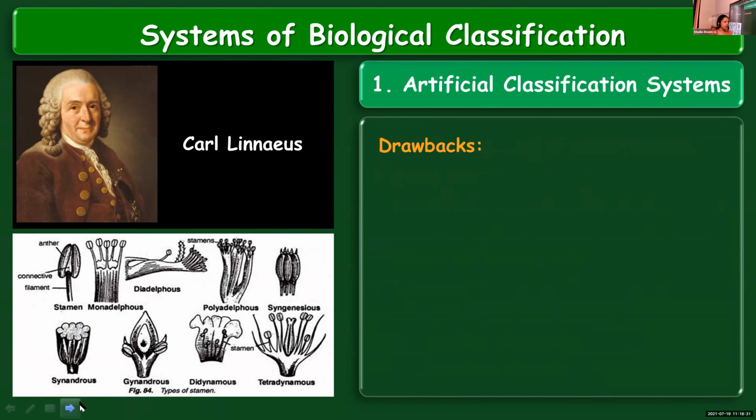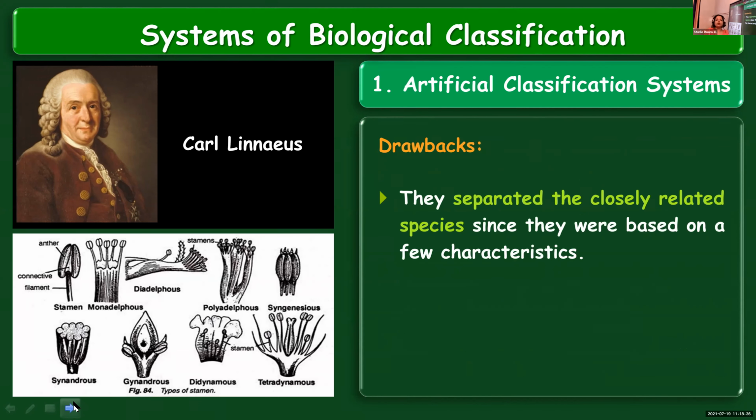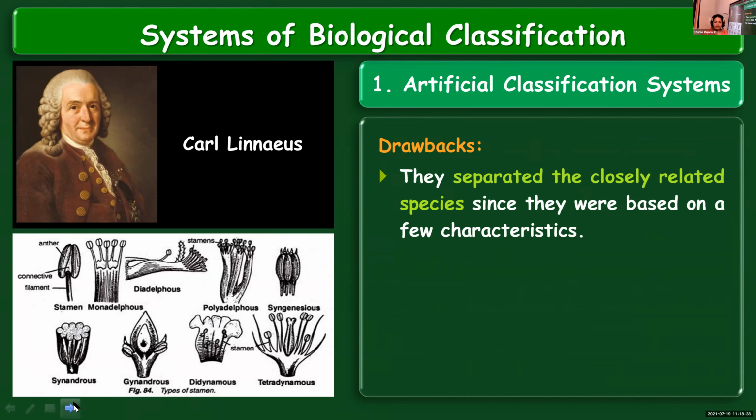The drawbacks we already discussed. The first point is that only limited characteristics were considered for classification. And as a result, what happened? Some of the closely related species, if the characteristics were dealt with in detail, this would not have happened, since only some superficial characters were taken into consideration.